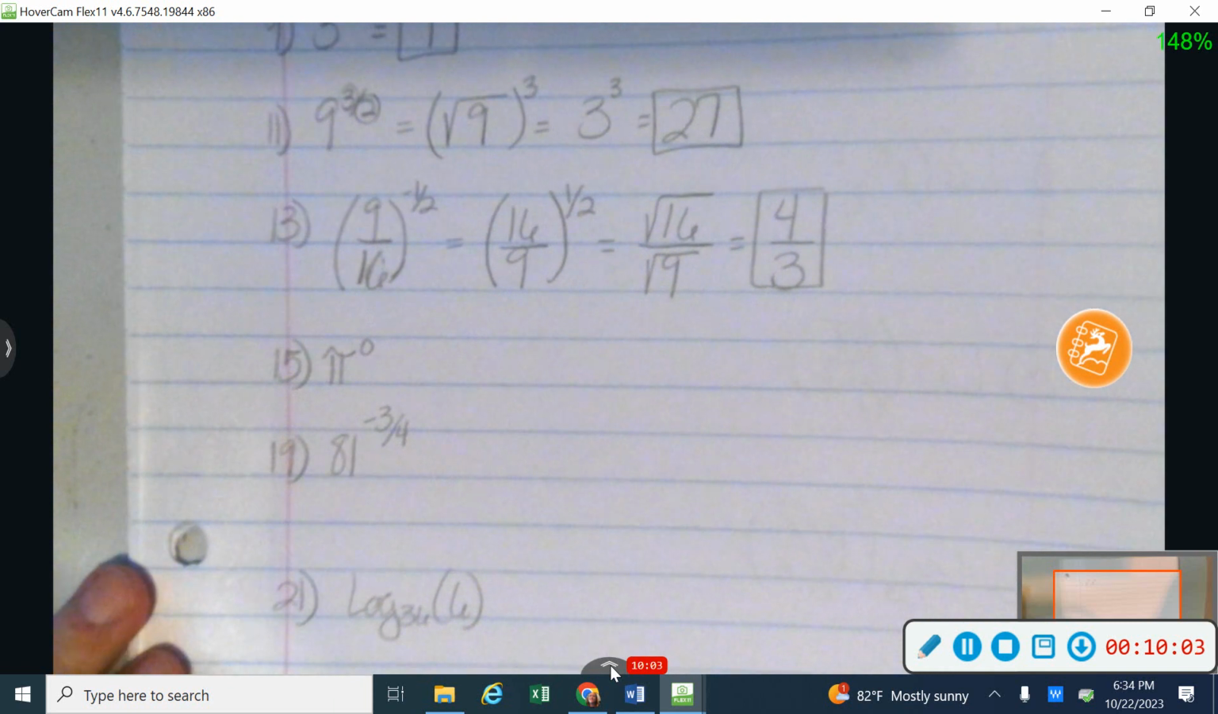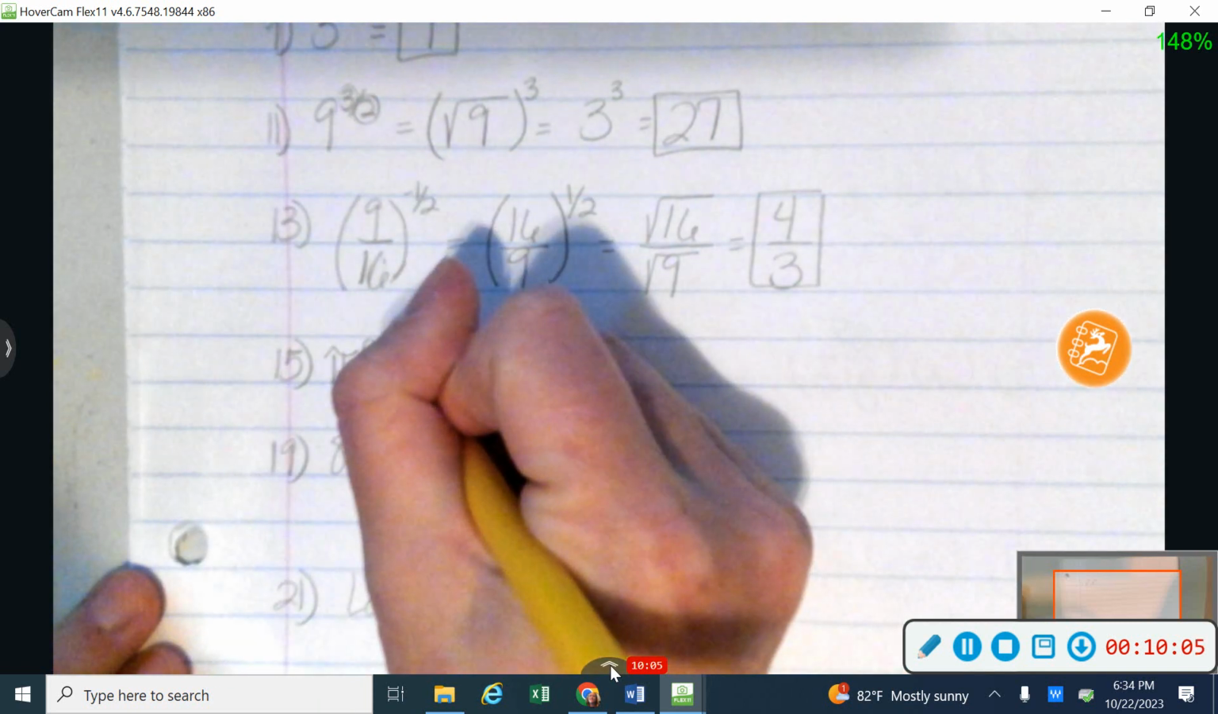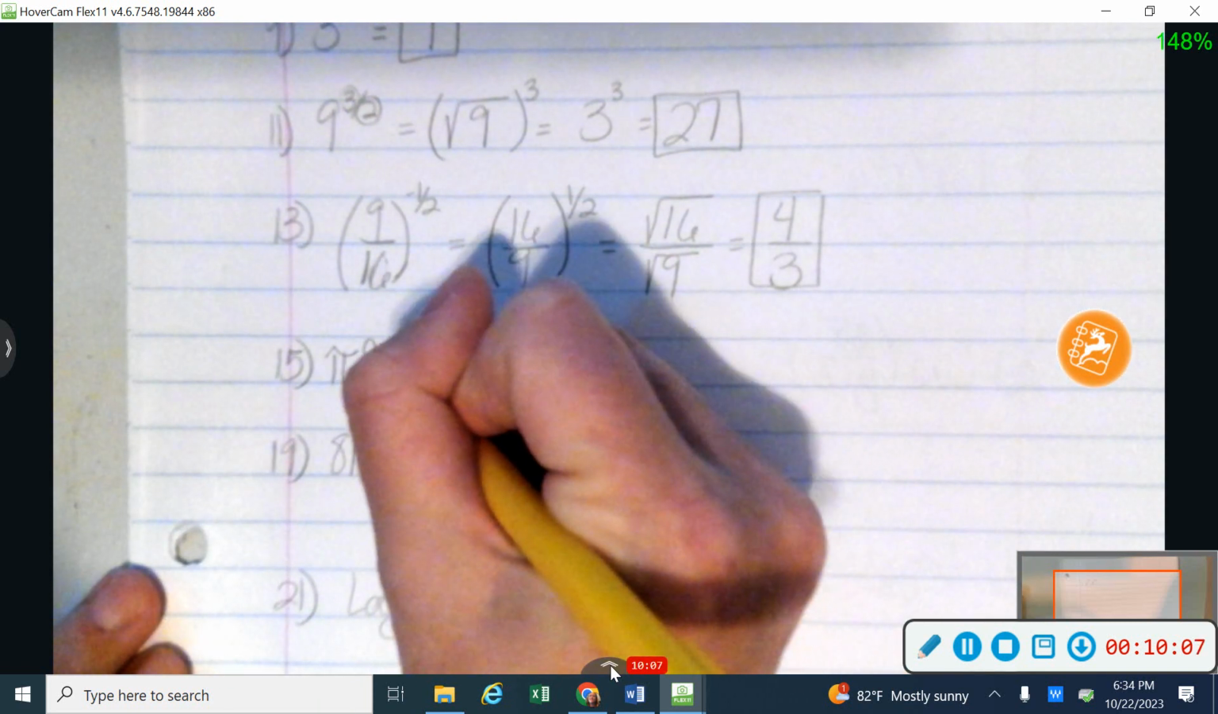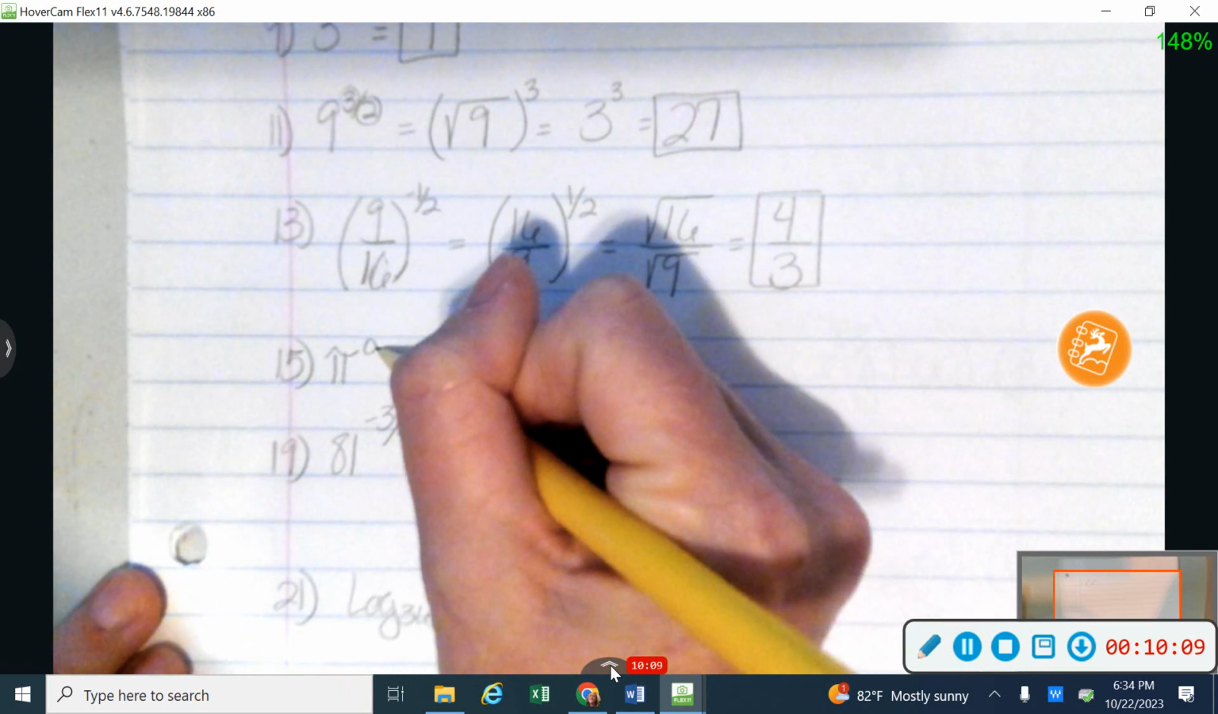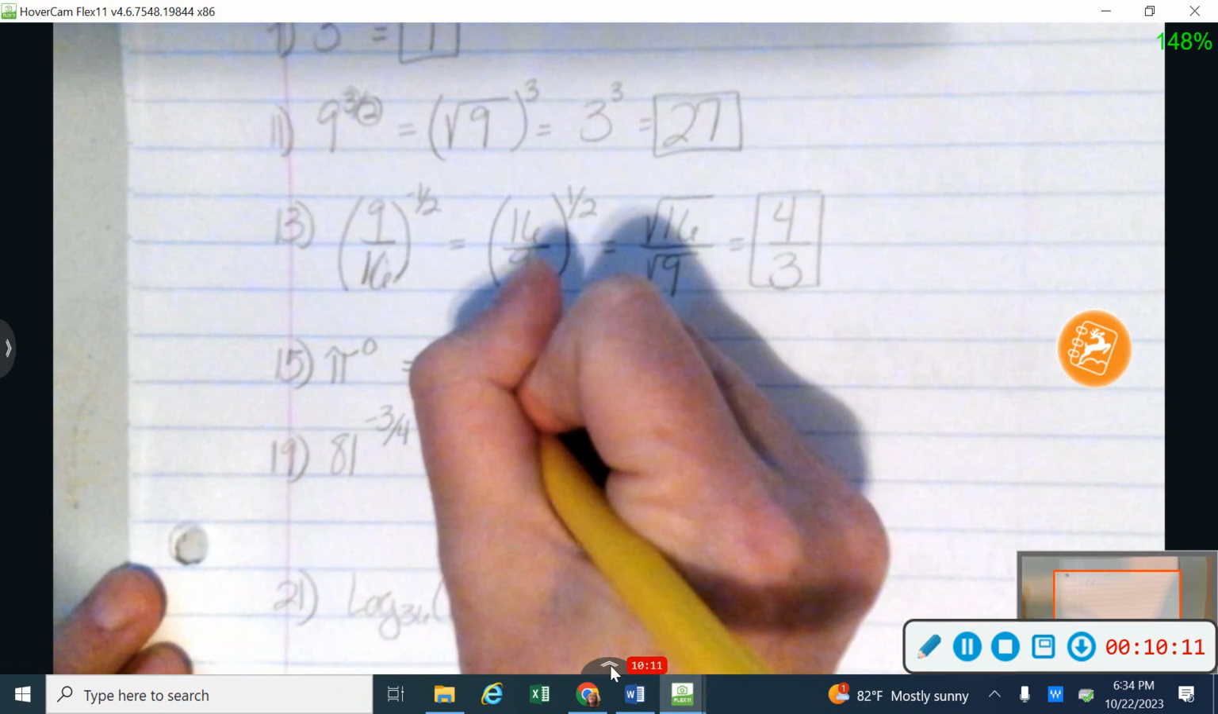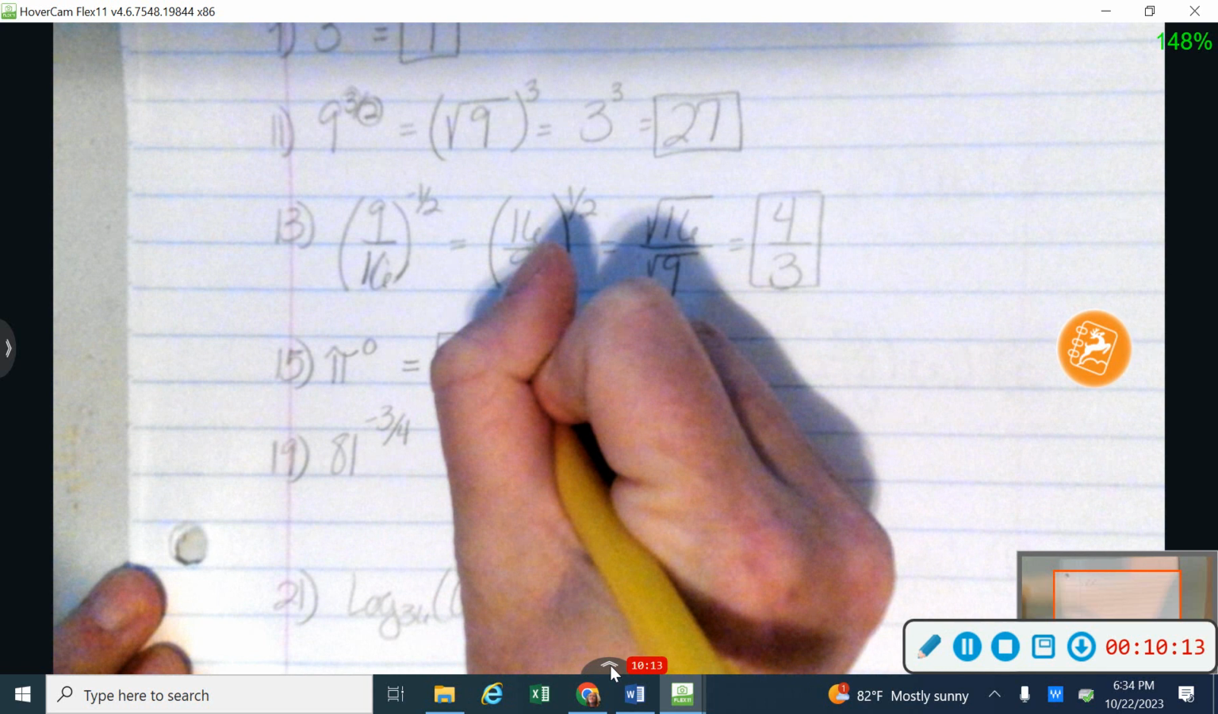All right, on 15, I have pi. You may remember that pi is 3.14. It doesn't really matter in this situation because we're raising it to the 0 power, and anything to the 0 power is 1.